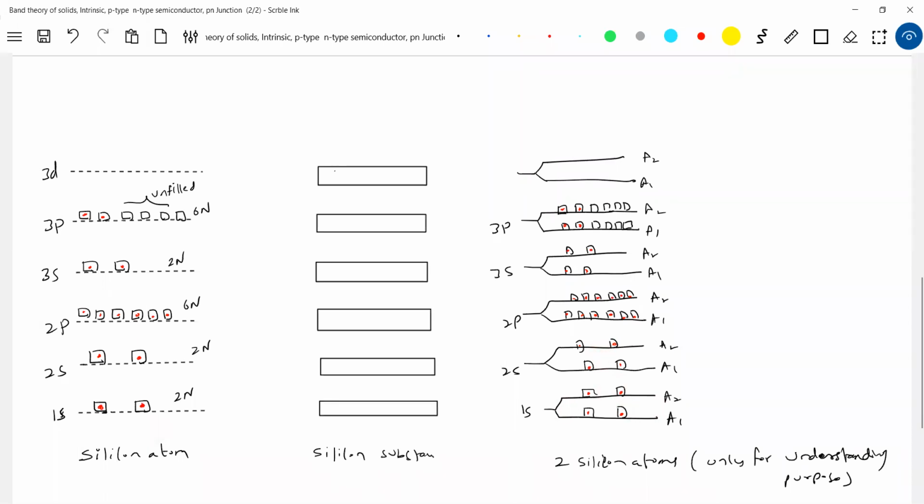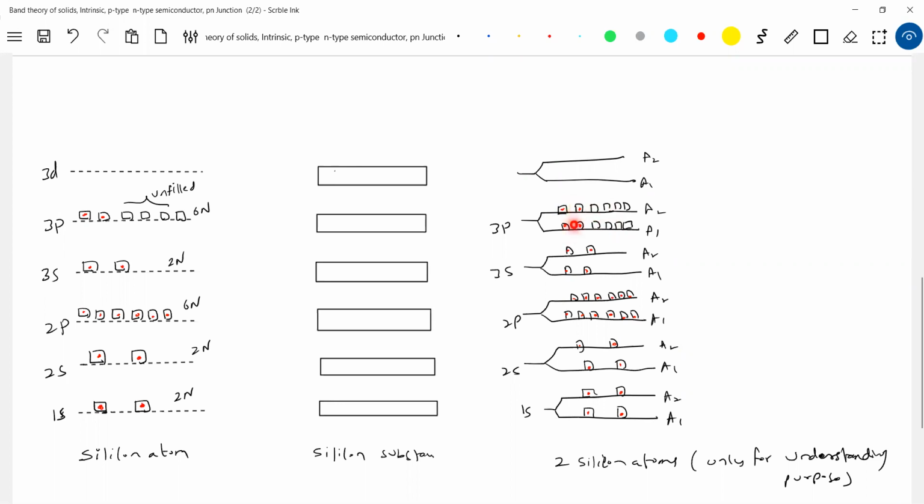Now I am just bothered about this 3p level. In the 3p level, if the two atoms come together, how many total states are available? 12 states available. In that, the two states of atom 1 and the two states of atom 2 will be filled up. But practically, what will happen? The situation will be either way. When the two atoms come together, the two filled states will occupy here, and the two unoccupied will be sent here.